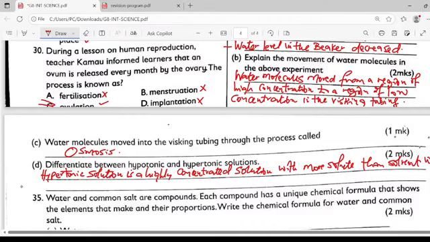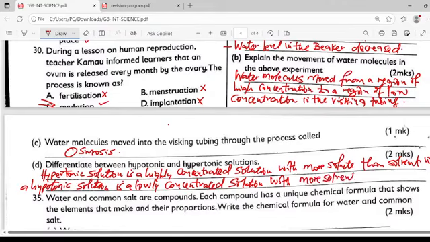While a hypotonic solution is a lowly concentrated solution with more solvent than solute.